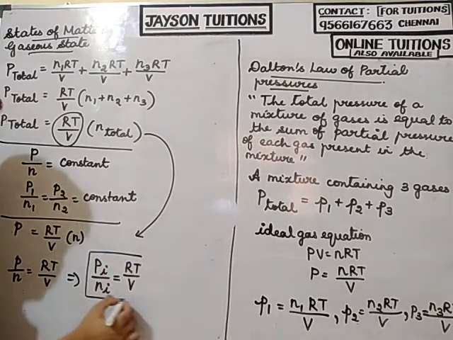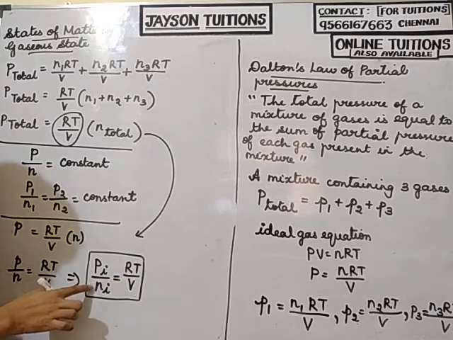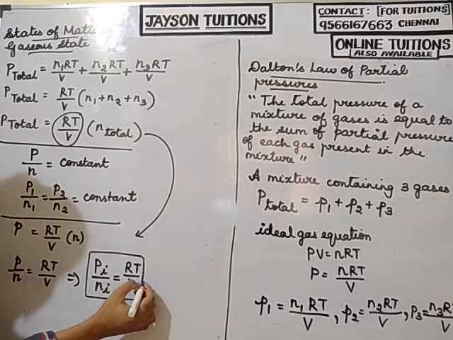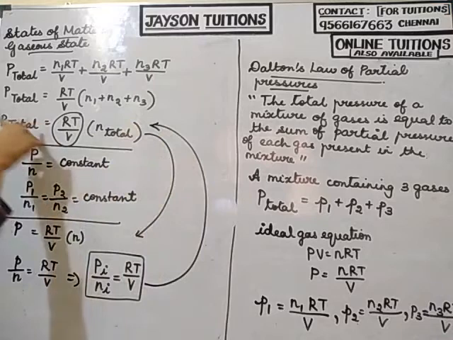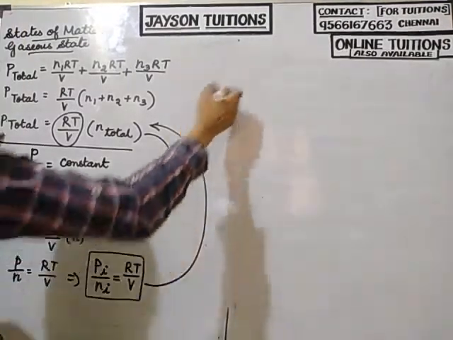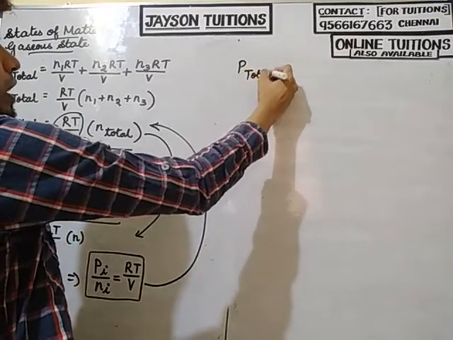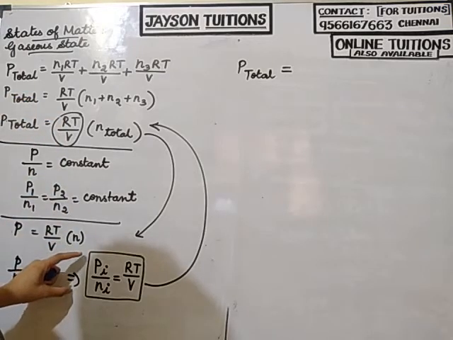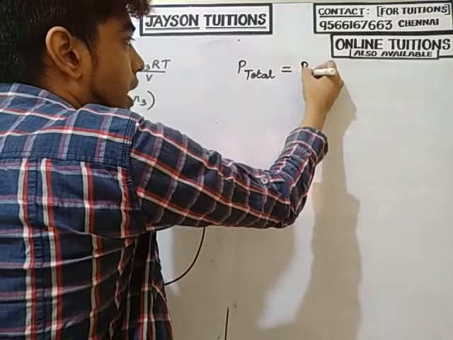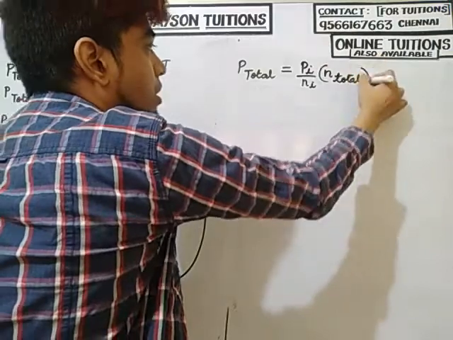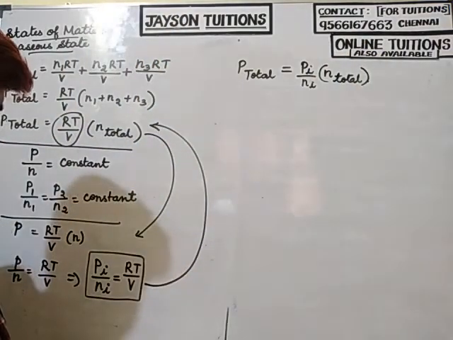So instead of RT by V, I can substitute Pi divided by Ni. Substituting this value in the earlier equation, I have P total equal to, instead of RT by V, Pi divided by Ni, into N total.